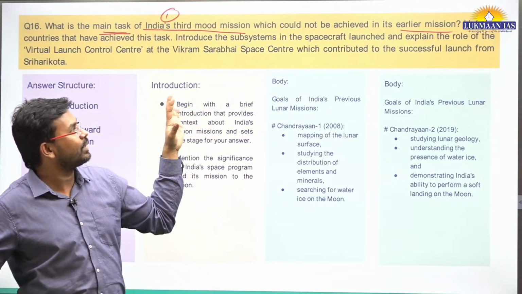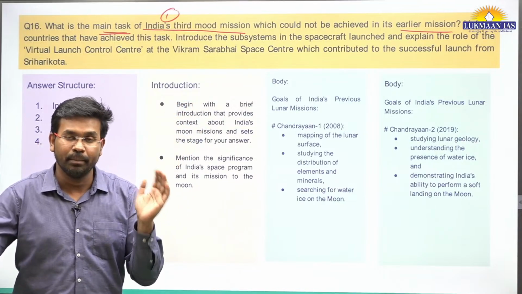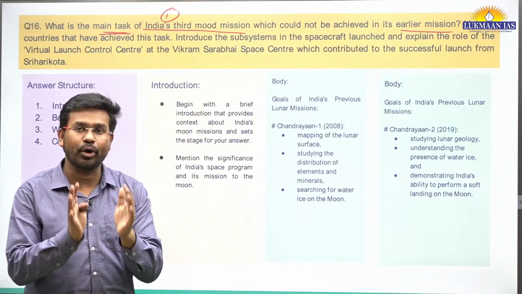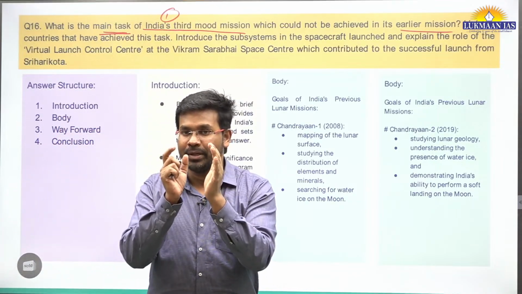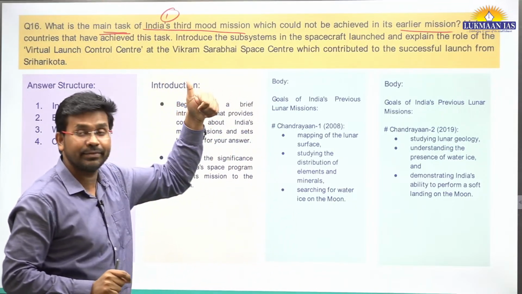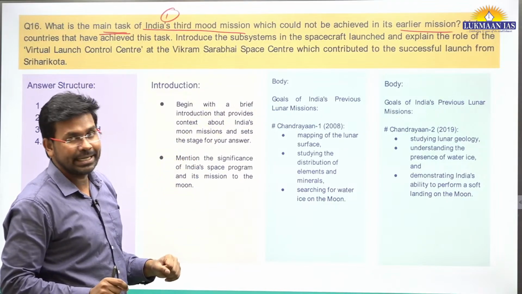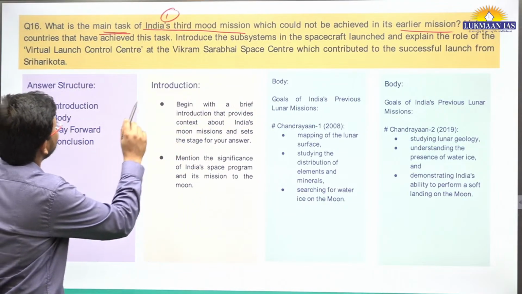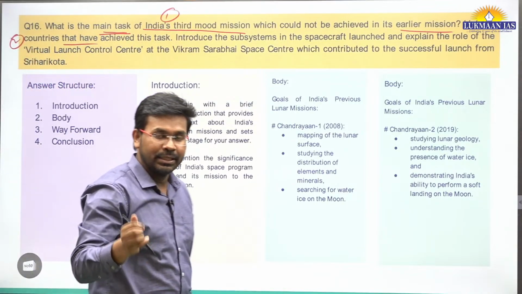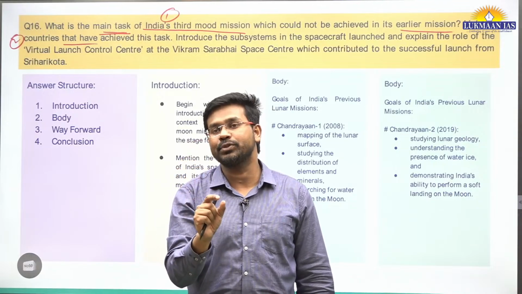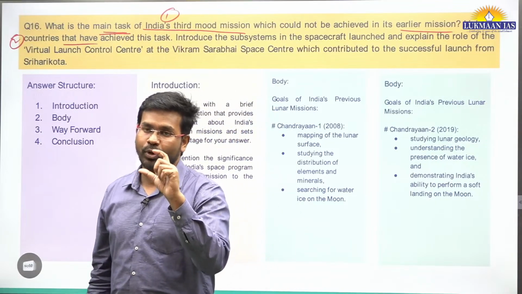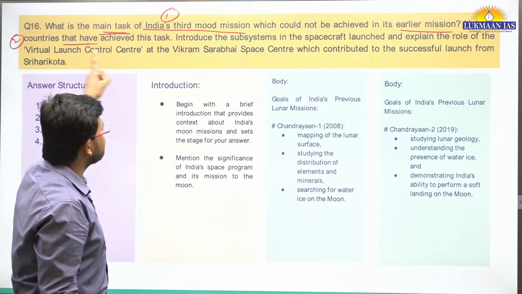It has been asked after the launch, but before it soft landed on the south pole of the moon. So it is important that you identify the parts of the question and understand the question. We have identified the first part of the question. Then second, it says, list the countries that have achieved this task. This is the second part of the question. List the countries means write down the names of the countries that have achieved soft landing on the moon, on the surface of the moon.